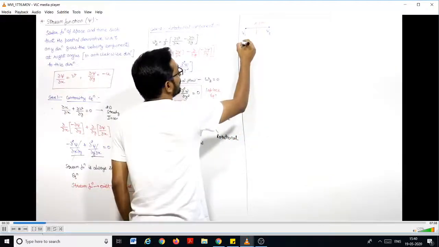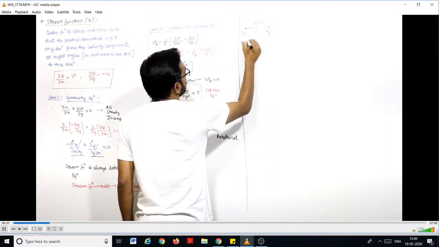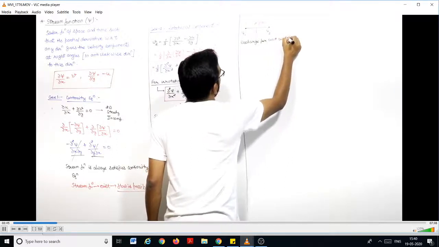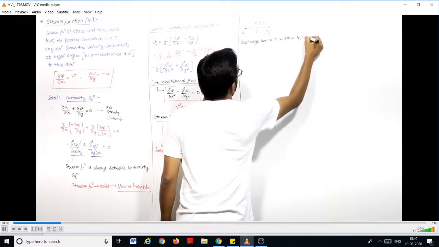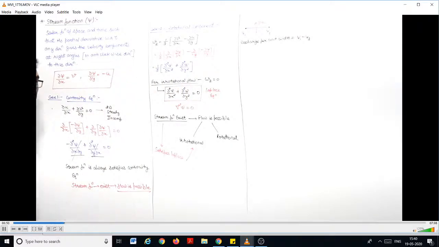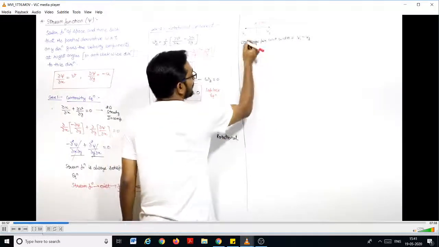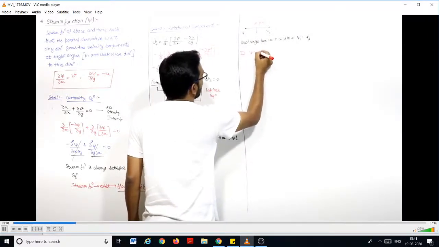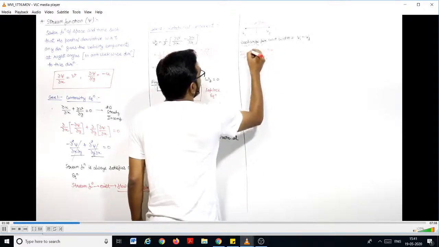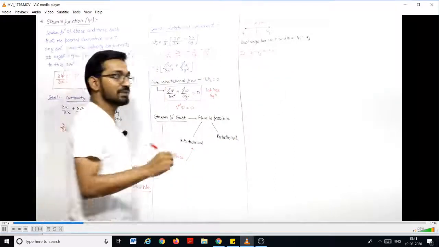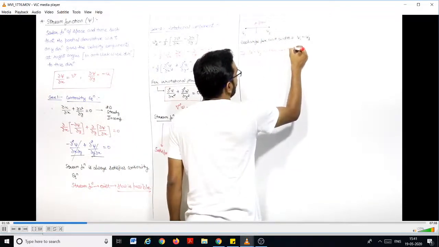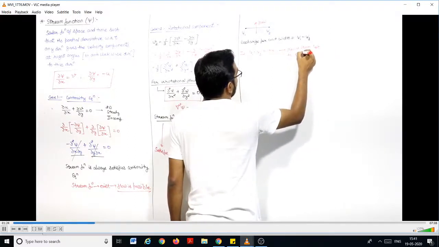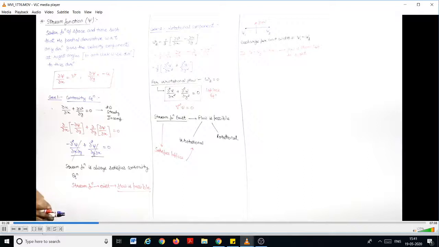They may ask what is the discharge per unit width. That will be equal to psi 1 minus psi 2. And just pay attention, if psi 1 minus psi 2 is positive, then the flow is from left to right. So flow will be in the direction of decreasing stream function, right?